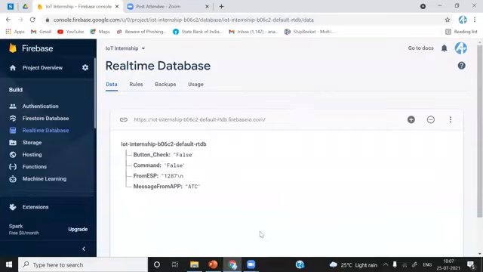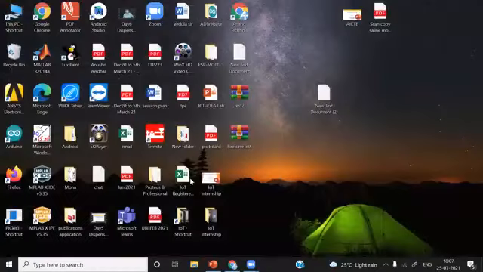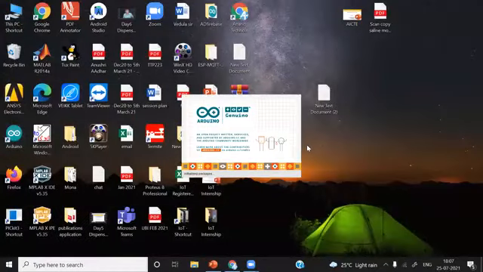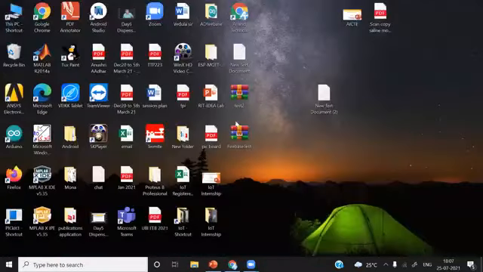So first, we will understand the libraries required. I'll just quickly open Arduino. Today we will control the LED of ESP8266 using AWS IoT.